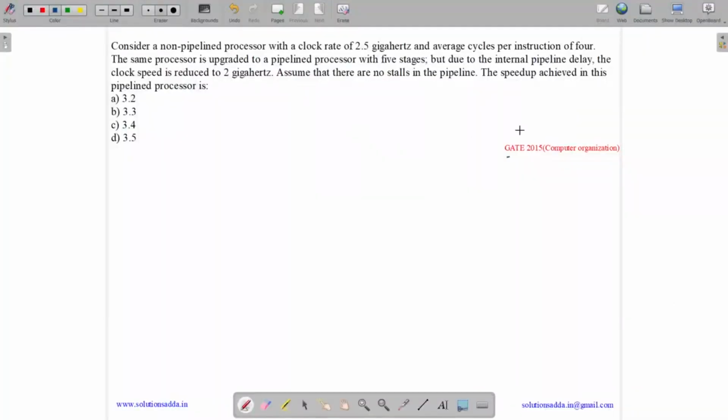This question belongs to computer organization subject and was asked in GATE CSE 2015. So the question states, consider a non-pipelined processor, a processor in which pipelining is not implemented, with a clock rate of 2.5 gigahertz. So its frequency of non-pipelined is 2.5 gigahertz. And average cycles per instruction of 4.